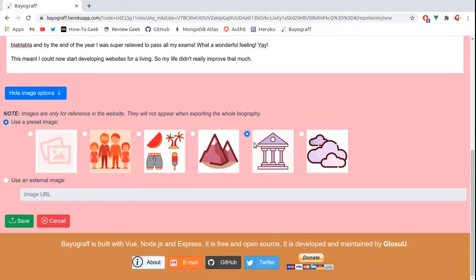We can select one of these local images, like for example this one that shows a university, or we can also use an external image if we give an image URL. Now the images over here are a reference for the website. They will not be printed in the PDF document, but they're nice to have in order to find what you're looking for. So we can click Save.